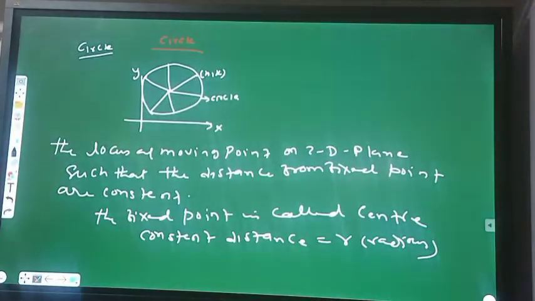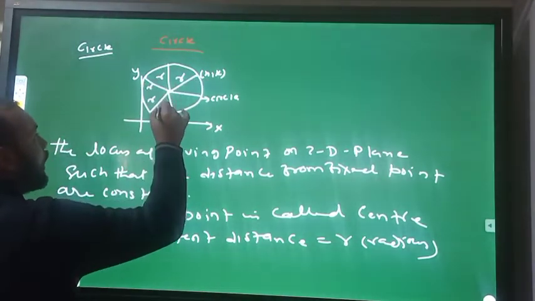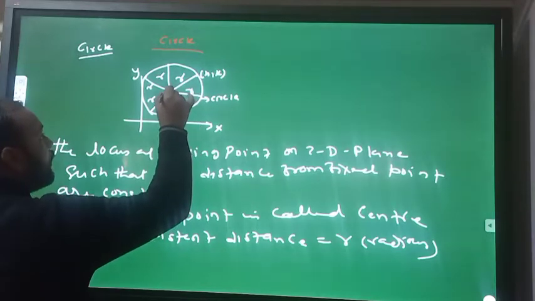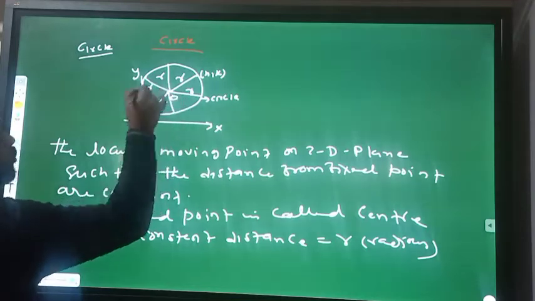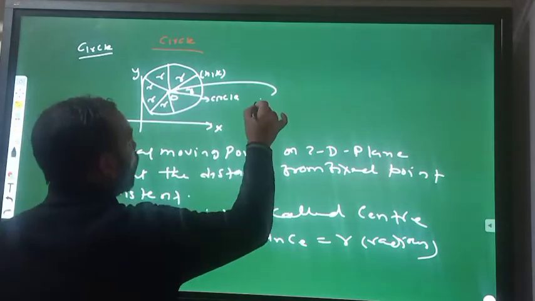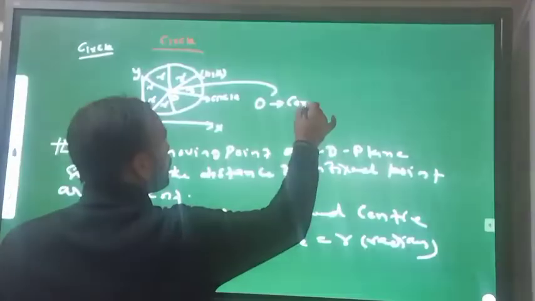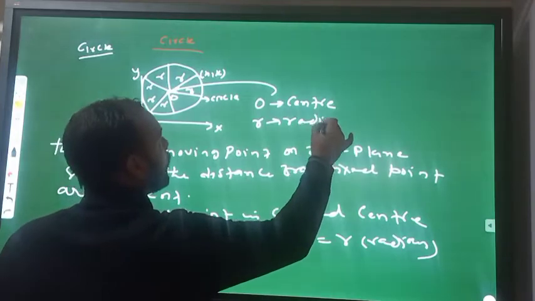Here this is a circle, so the distance will be constant. This is the R, and this point is the O. So O is the center, and R is the radius.